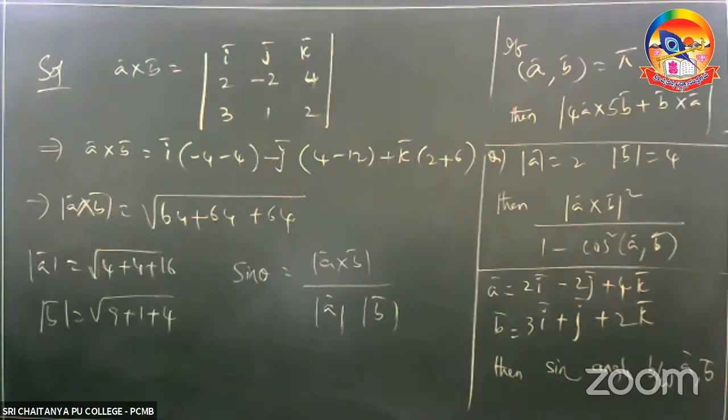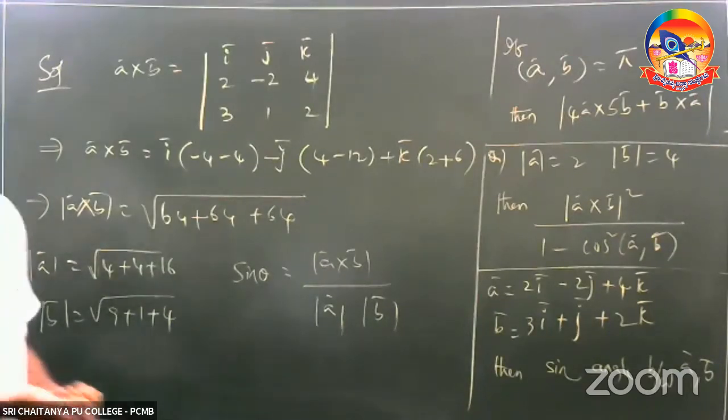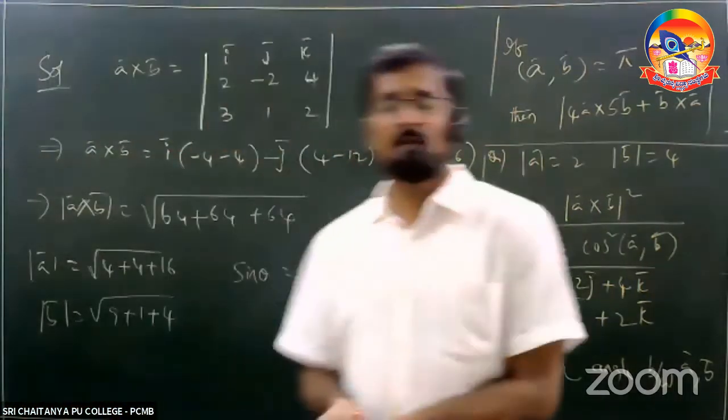I am repeating this problem. He has given you two vectors, 2i minus 2j plus 4k and 3i plus j plus 2k, and he asked you to find the sine of the angle between those two vectors. So what is the sin theta value?